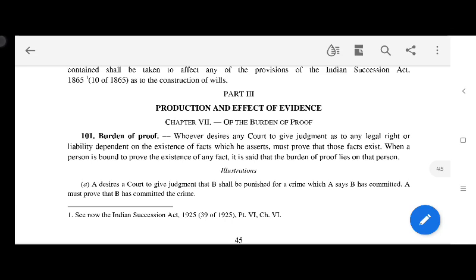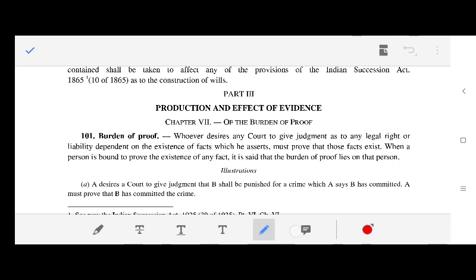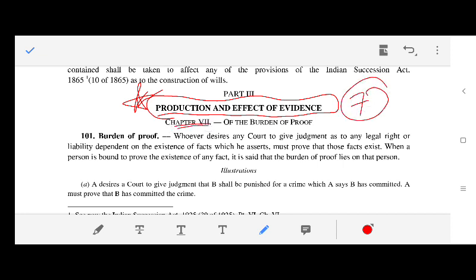So here I'm reading Part 3 of the Indian Evidence Act, titled Production and Effect of Evidence, Chapter 7, Of the Burden of Proof. Okay, Part 3, Chapter 7, Production and Effect of Evidence.